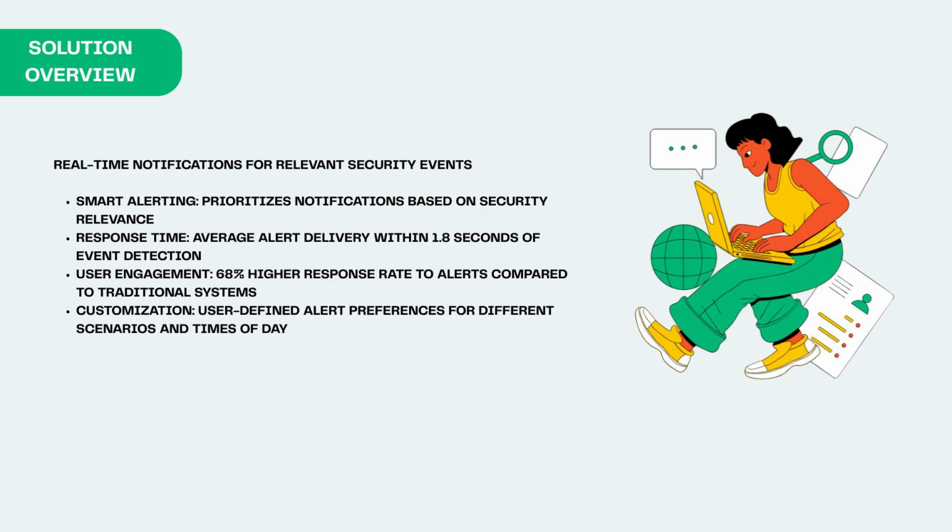Our system delivers alerts within just 1.8 seconds of event detection, giving homeowners maximum response time for any situation. The proof is in the engagement. Users show a 68% higher response rate to our alerts compared to traditional systems because they trust that our notifications matter.